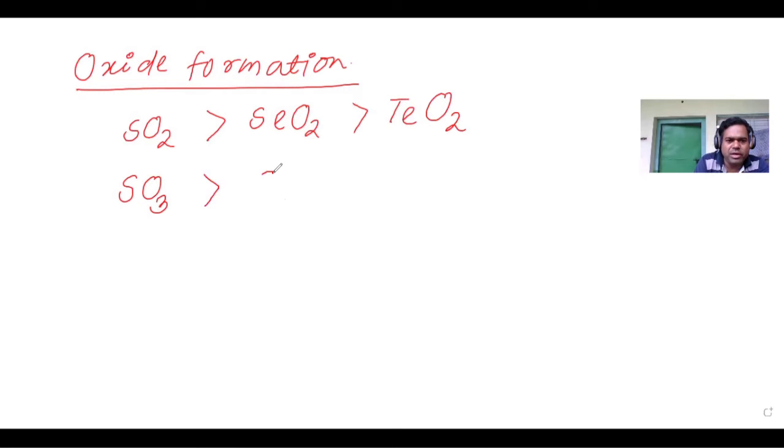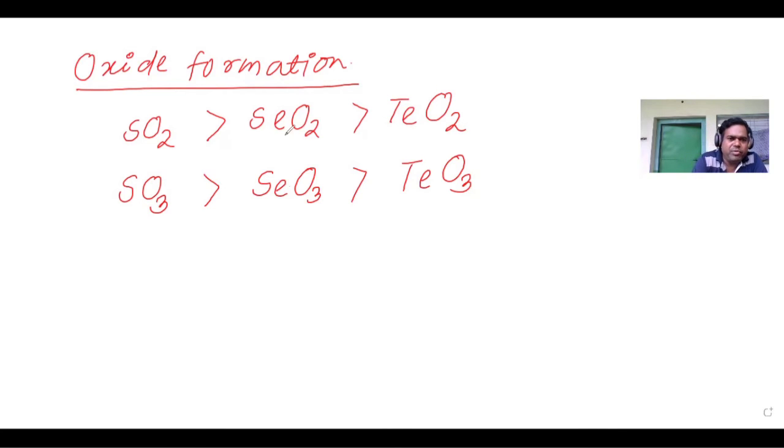Similarly, SO3 greater than SeO3 greater than TeO3. Why? It is due to the more electronegativity of the central atom. If the electronegativity of the central atom is very high, then the acidity is very high.